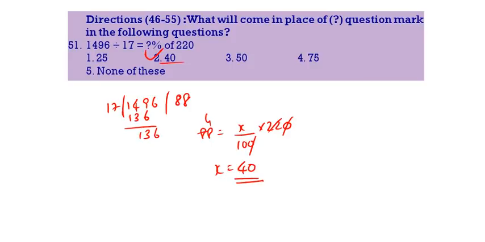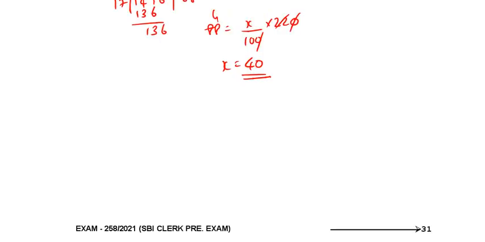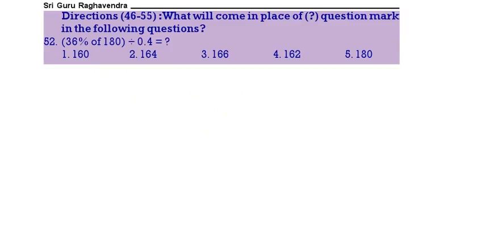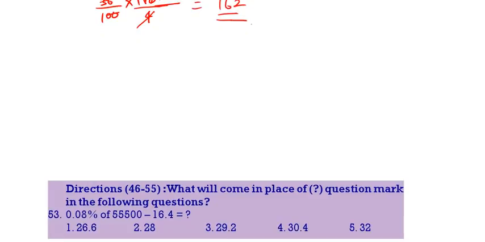See the next one. 52 question. 36% of 180 divided by 0.4. So divided by 0.4 means 4 by 10, or else into 10 by 4. Now do the calculation. 4 ones, 4 nines. Here 2 zeros cancel. 18 into 9, 162. That is the correct answer. 162. Next question.